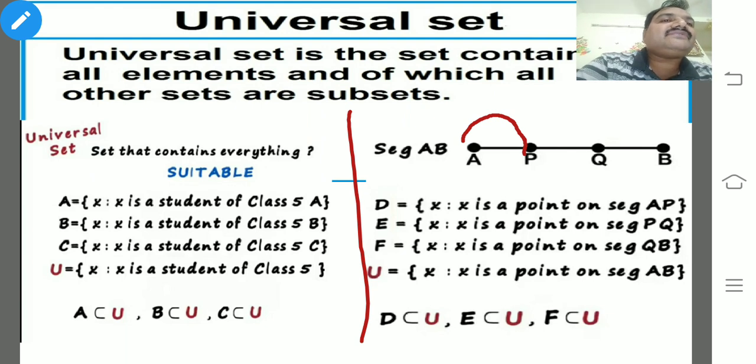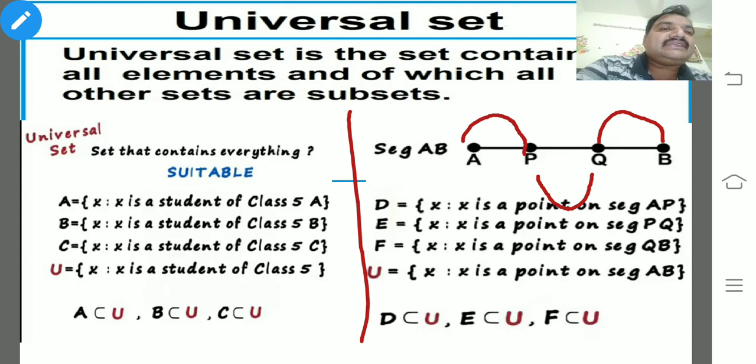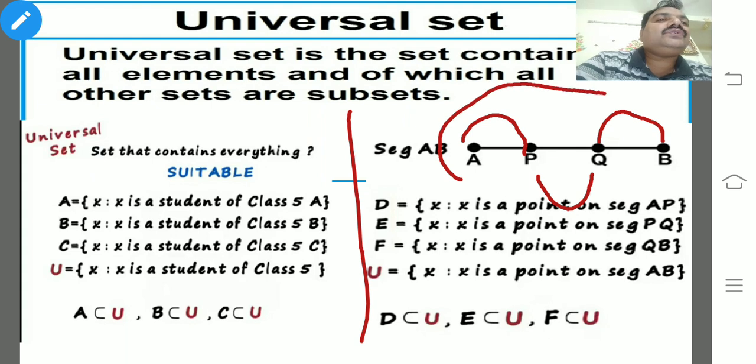So the distance between P to Q is called set E. Now F is a set of X such that X is a point on segment QB, the distance between Q to B. Whereas the distance between A to B is nothing but the whole.